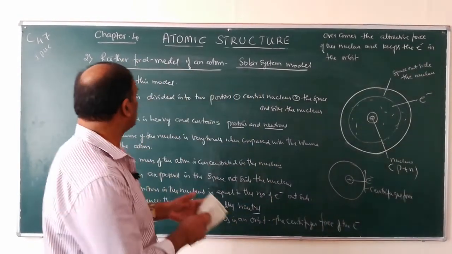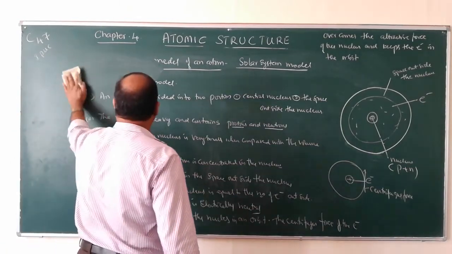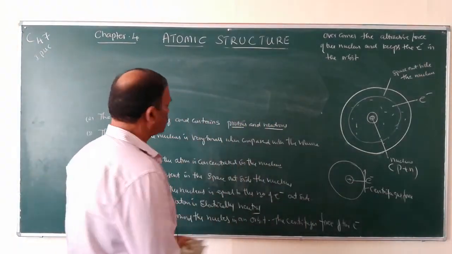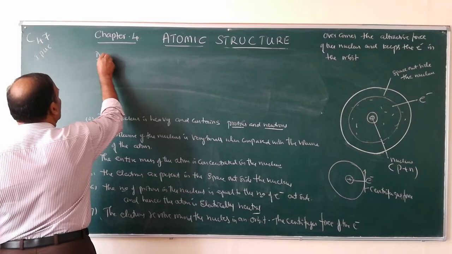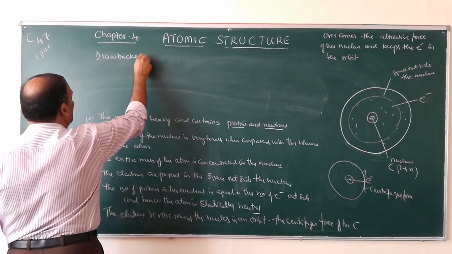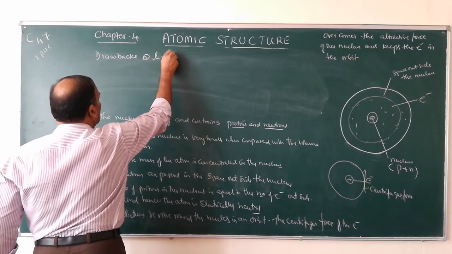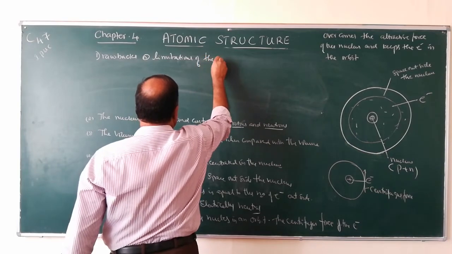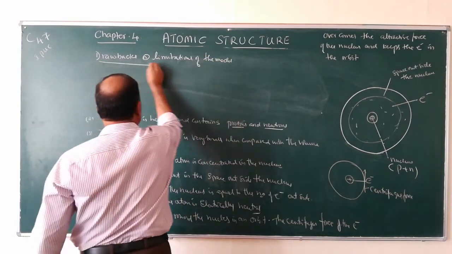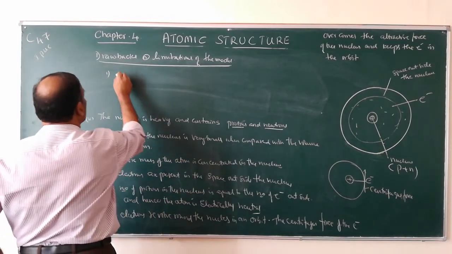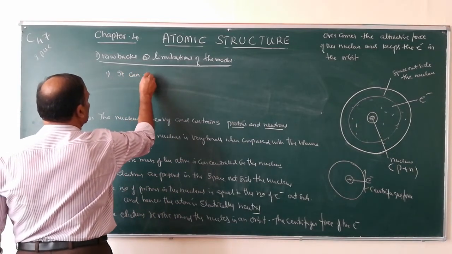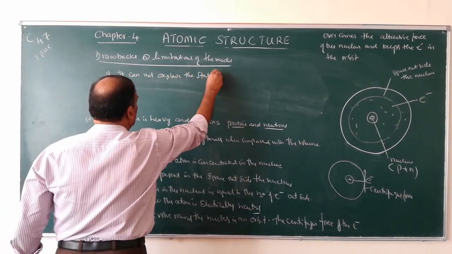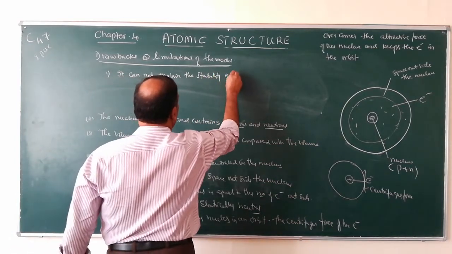So write down the drawbacks or limitations of the model. Number 1, it cannot explain the stability of the atom.